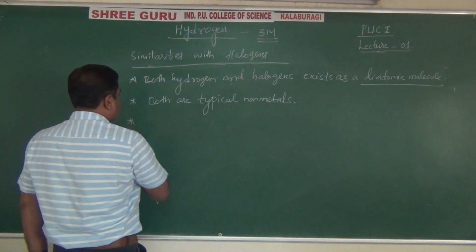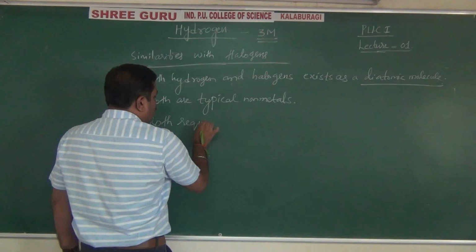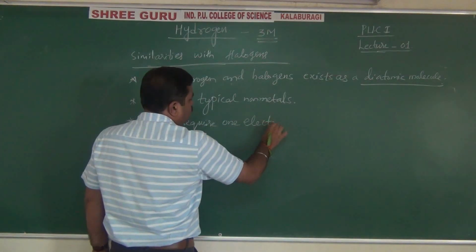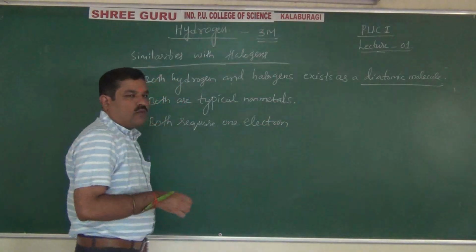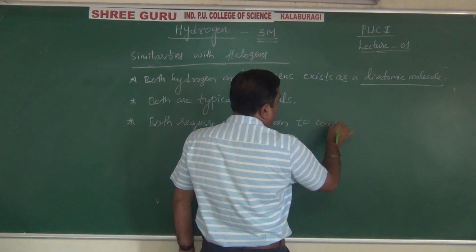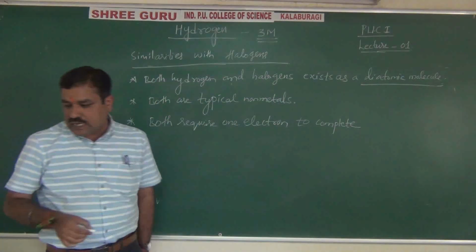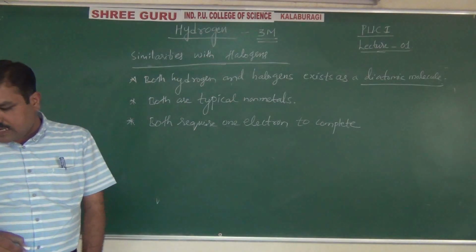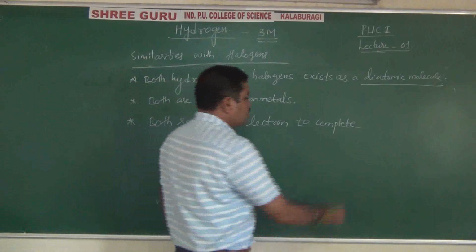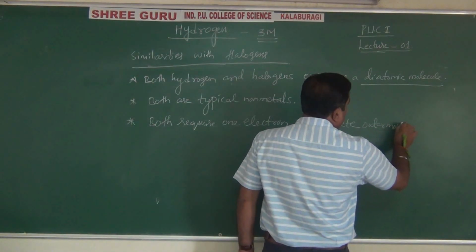Right? Both require 1 electron to complete the outermost shell, that is the valence shell.